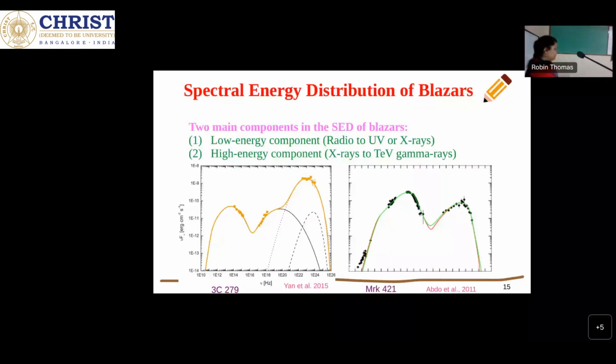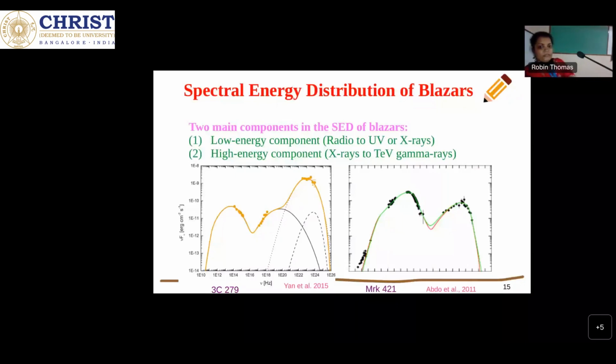So till now we don't have a clear view of how this gamma ray or high energy emission is coming in the blazar. The main question here is what is the cause of this gamma ray emission in blazars, whether leptonic is responsible or hadronic is responsible. This can be studied via two approaches. The first one is via SED modeling.